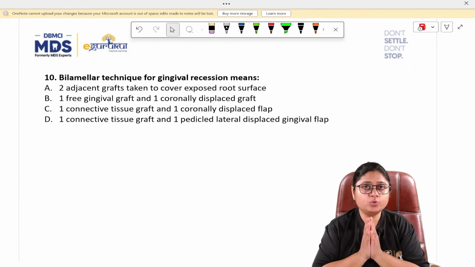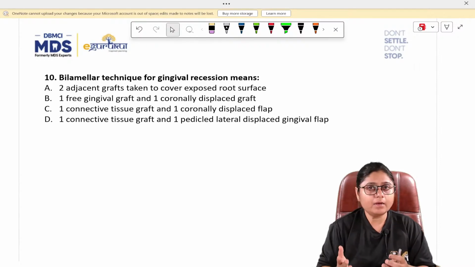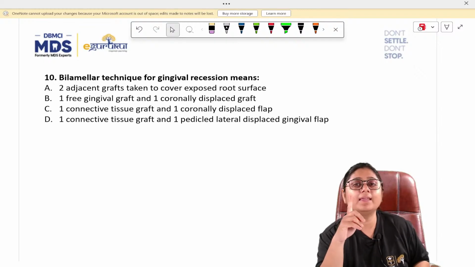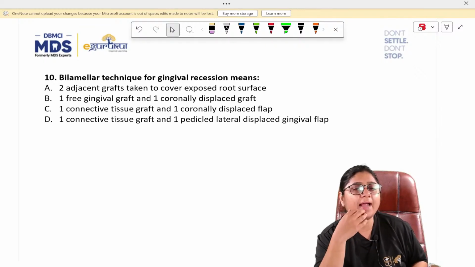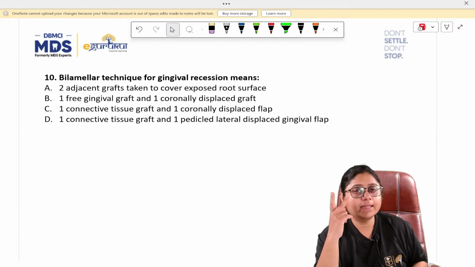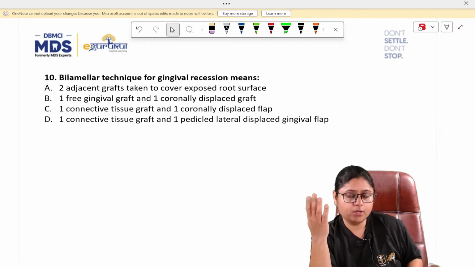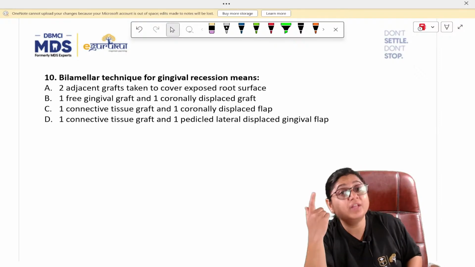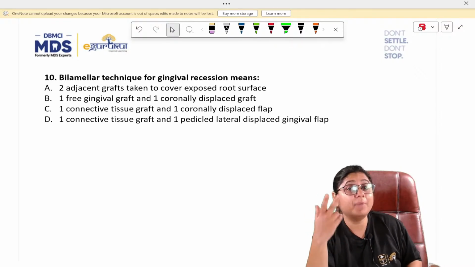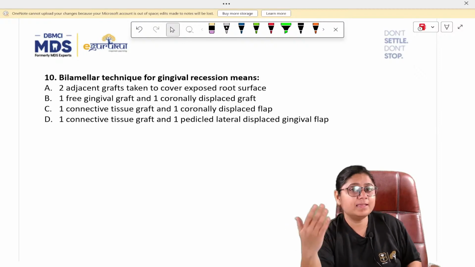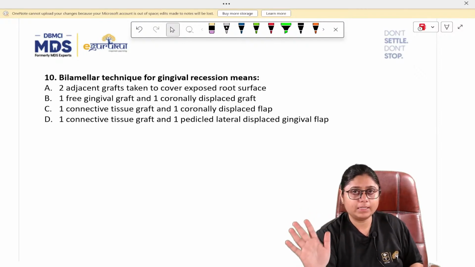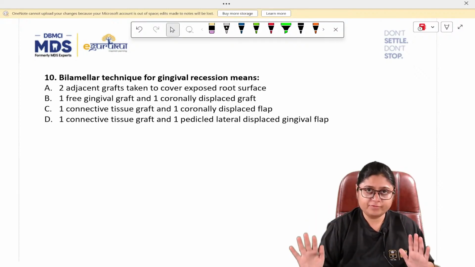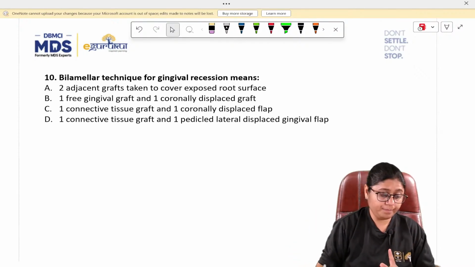Two layers are used to cover the recession. So what can be the two layers? One layer definitely has to be taken from somewhere else. Only we can get one layer from the adjacent area. The other layer should be of something else. So it can be either a connective tissue graft, it can be either a free gingival graft, it can be either a PRF plus membrane. Many things can be used in bilaminar technique, but most commonly subepithelial connective tissue graft is used as one layer. Okay.